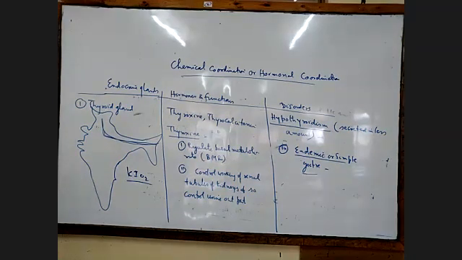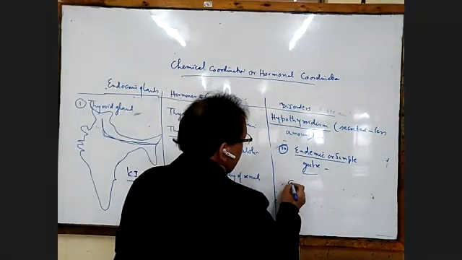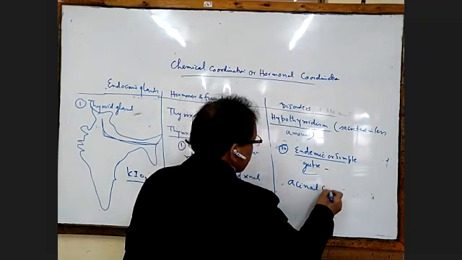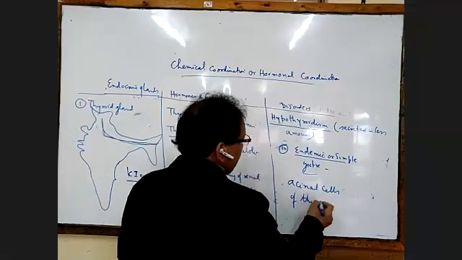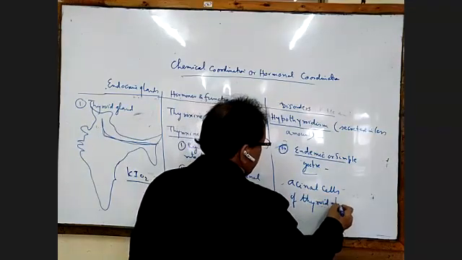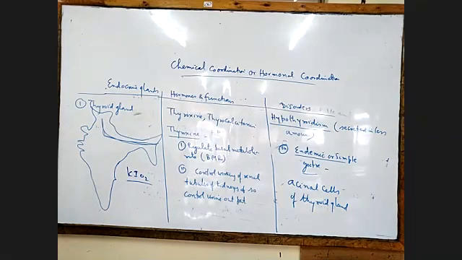It is characterized by enlargement of the thyroid gland due to increase in the number and size of the acinal cells, A-C-I-N-A-L, acinal cells of the thyroid gland.